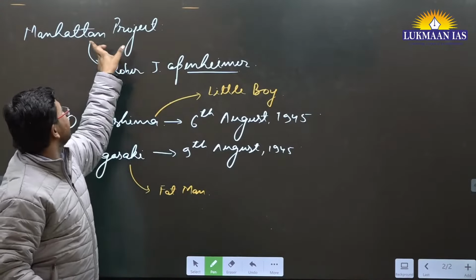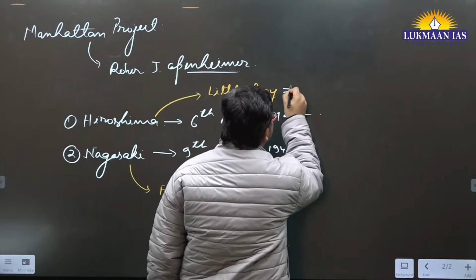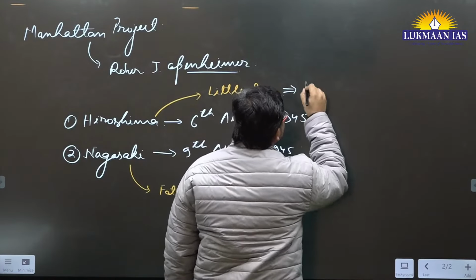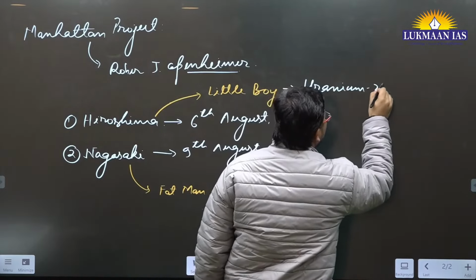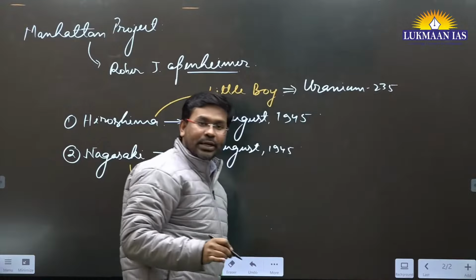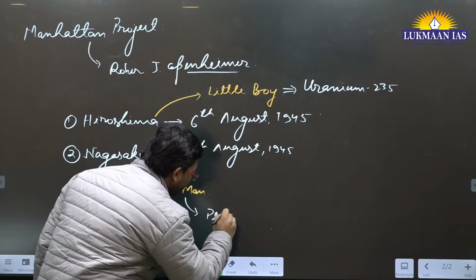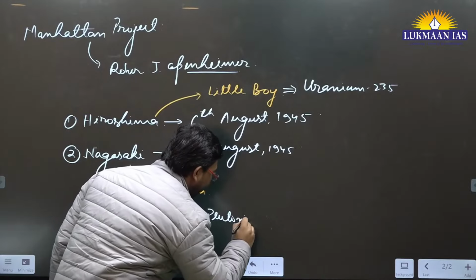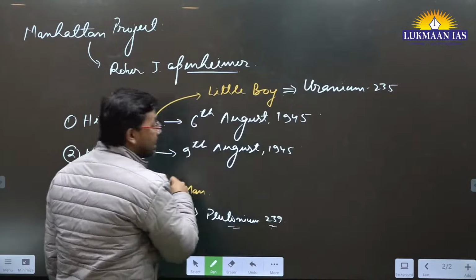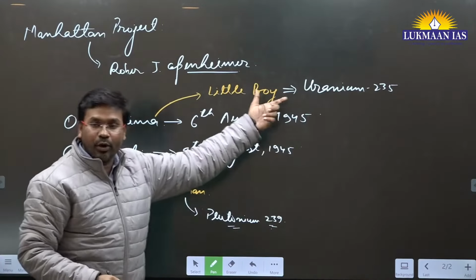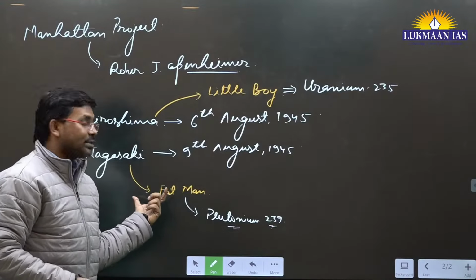So under this Manhattan Project, they developed an atom bomb that used uranium 235. And here they used plutonium 239 to create this bomb. So the bomb using uranium 235 is known as Little Boy, and this one is known as Fat Man.